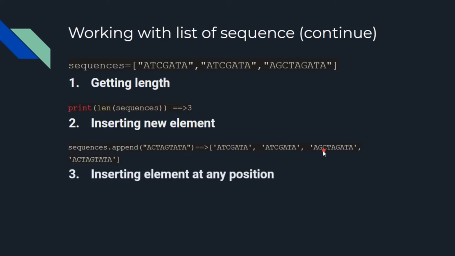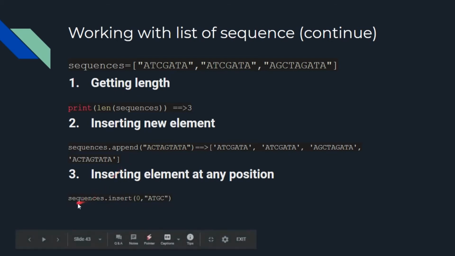Third is inserting an element at any position. You have seen that the append method always adds the element at the end. But if you want to insert it at any index, you can use the insert method. In the insert method, you need to pass the index where you want to add the element and the value you want to add.